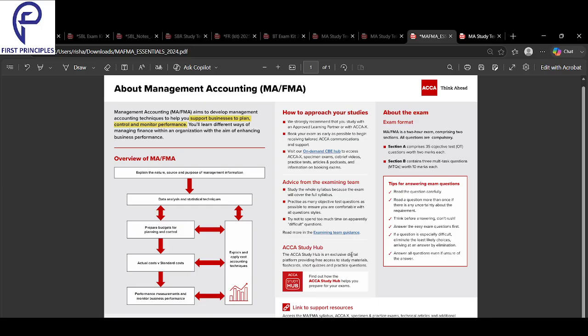Along with that, five exam tips from ACCA. What are they? Read carefully, don't rush. Do easy questions first. Even if you get stuck, don't worry, just try the easy questions first. There's no negative marking, so always try to answer all the questions. Use elimination. If MCQs are tough, try to eliminate options and then answer everything.